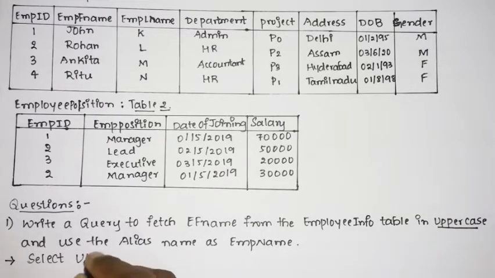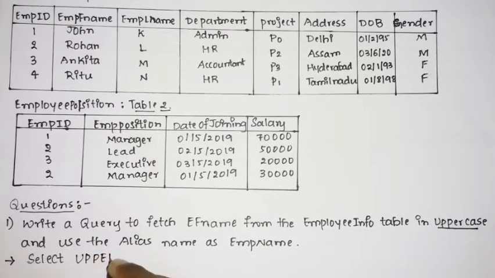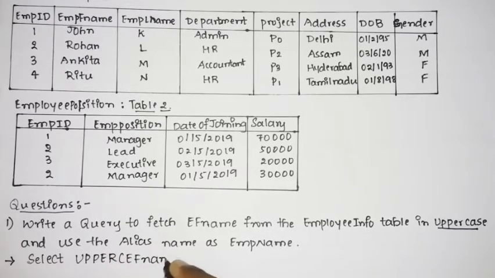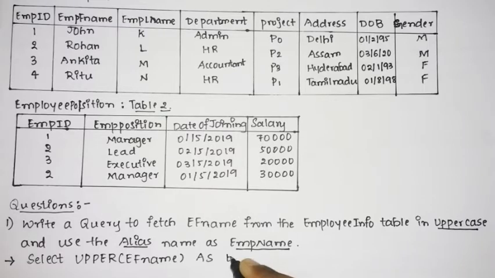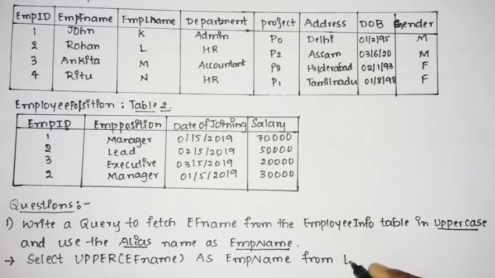So select upper followed by the employee first name, and this is used with an alias EMP name, that is employee name. Then followed by the name of the table, that is from employee info.